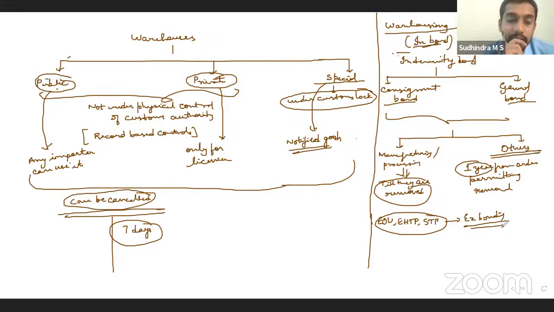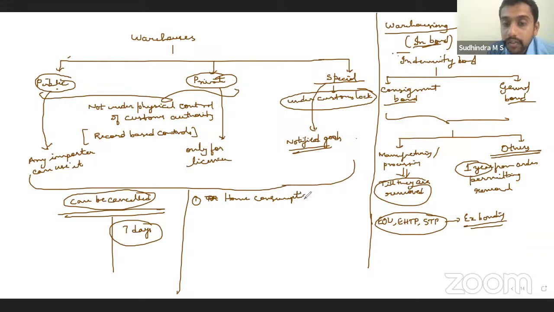Now, when I remove goods from the warehouse, for what purposes will we be removing them? There are 3 purposes for which it can be removed. One is home consumption. If you are selling in India, it has to get cleared for home consumption. An in-bond sale means there is no removal from the warehouse, just the title gets passed on. Correct? So if you are removing goods from the warehouse, one purpose is home consumption.